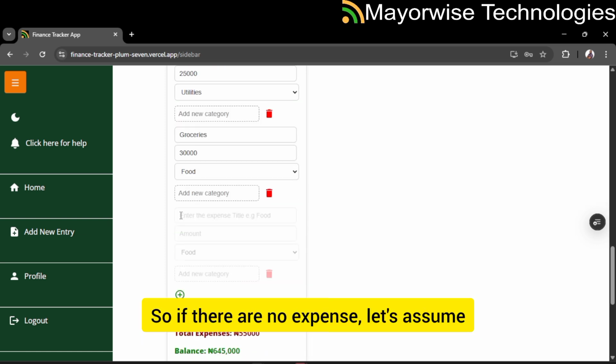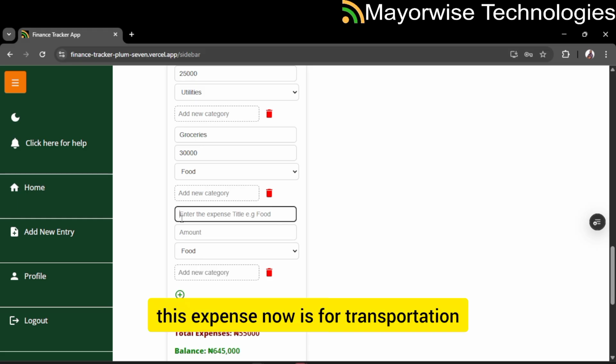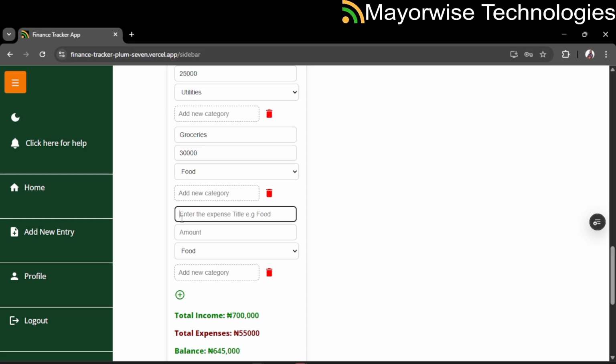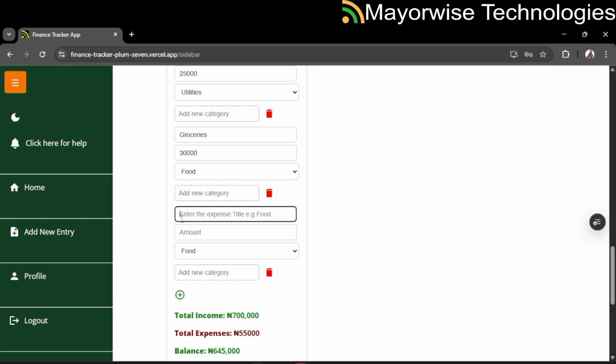If there's another expense, let's say I want to pay for something, charity, and the charity is 100,000.